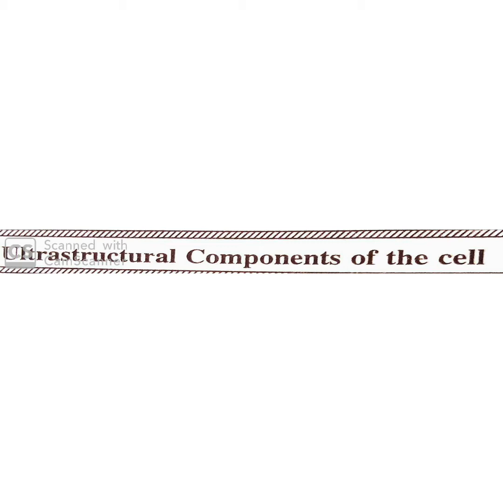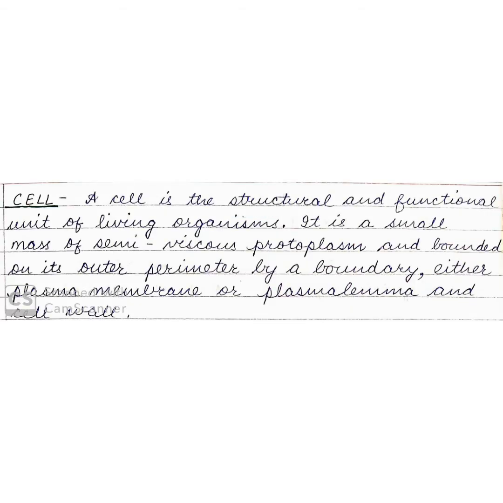So let's start. Cell. A cell is the structural and functional unit of living organisms. It is a small mass of semi-viscous protoplasm and bounded on its outer perimeter by a boundary, either plasma membrane or plasma lemma, and cell wall.